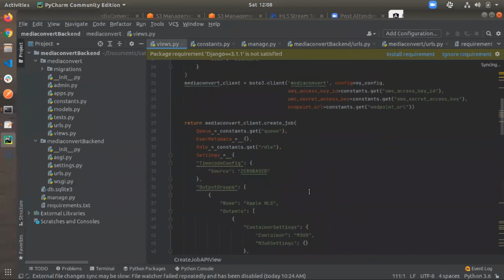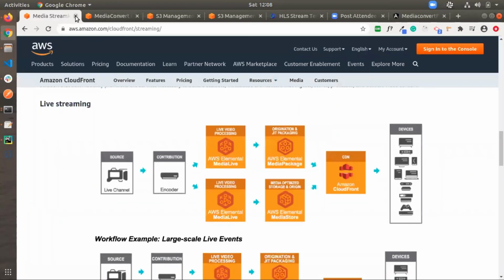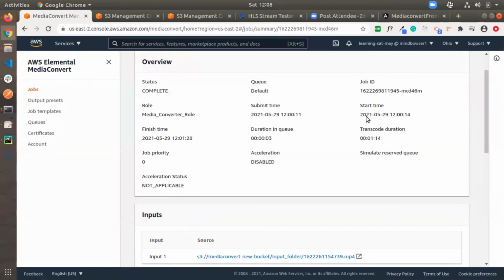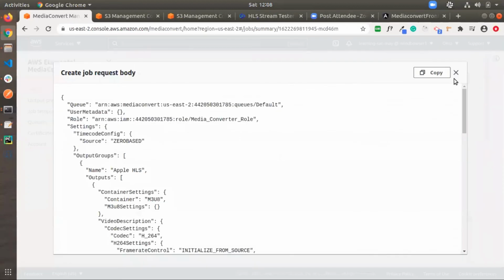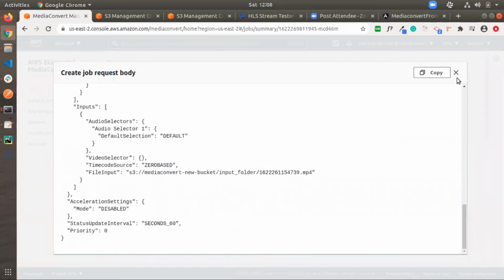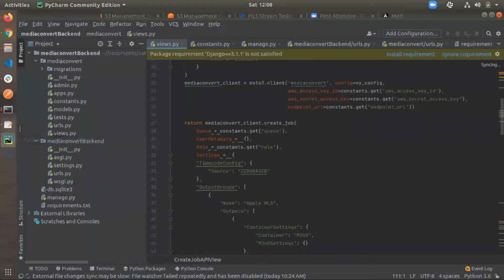Actually, this is the job template settings which I got from this website. I copied this JSON object from this file, so we can easily integrate it by using the settings. So here we can see.